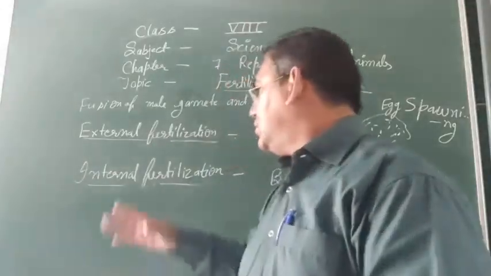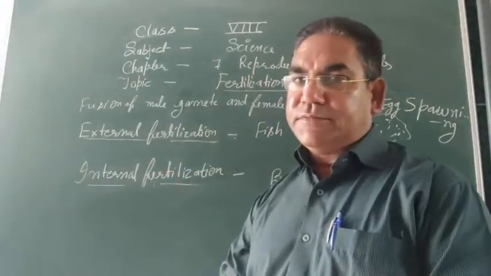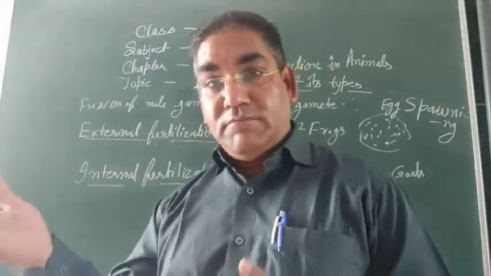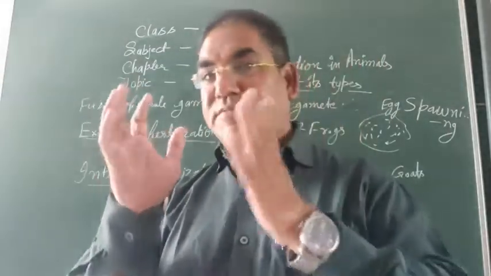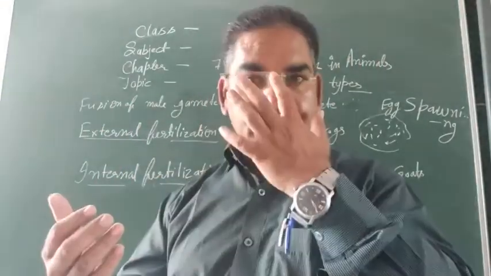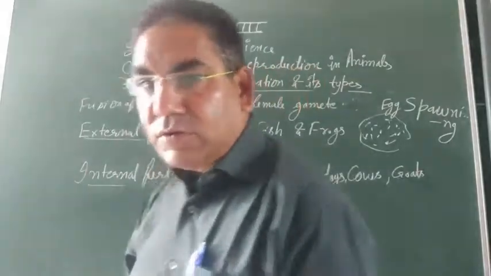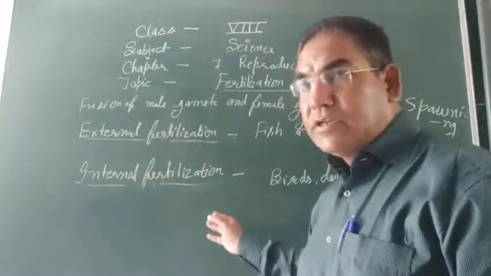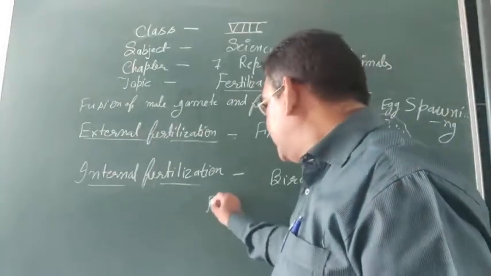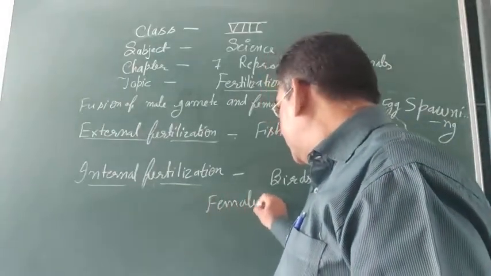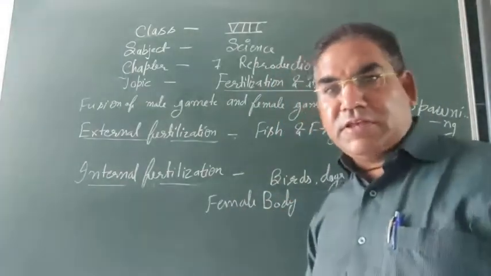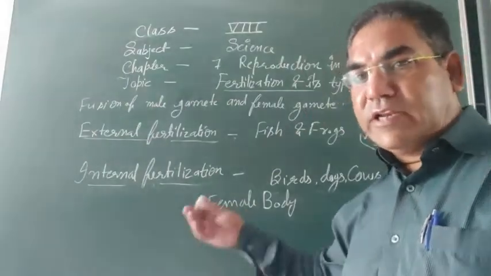Now look, internal fertilization. In case of internal fertilization, the male deposits its sperms into the female body, the female reproductive tract. So a kind of fertilization in which the male deposits its sperm into the female body is called internal fertilization.